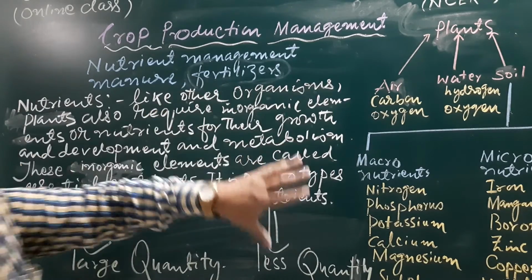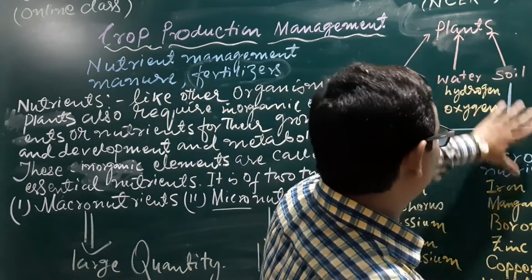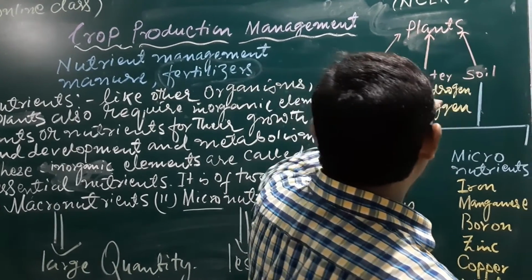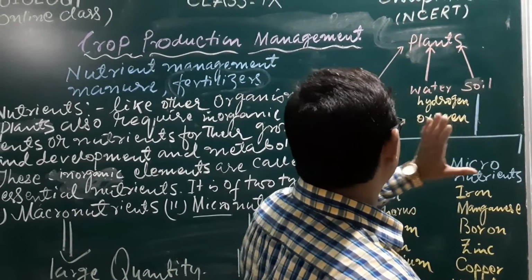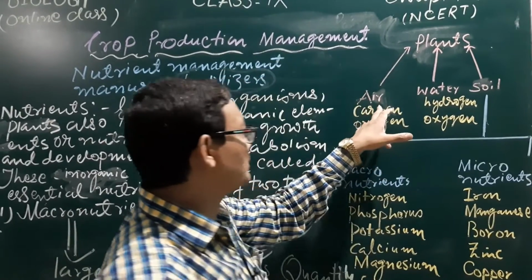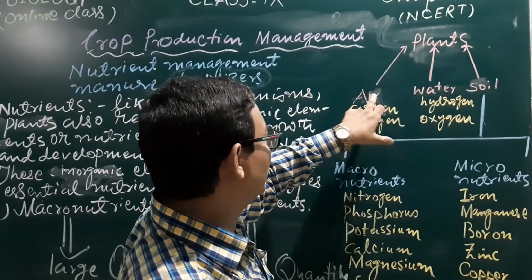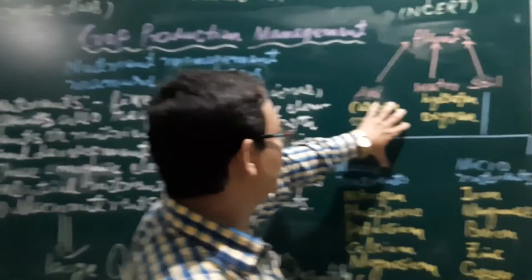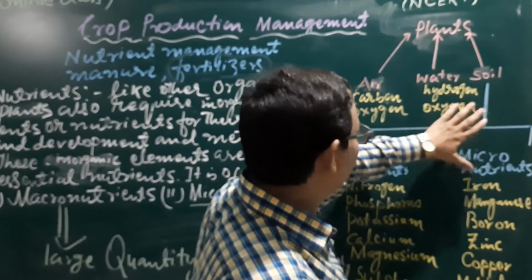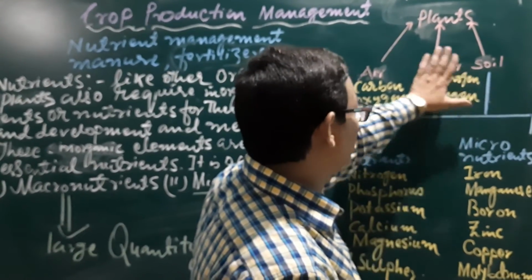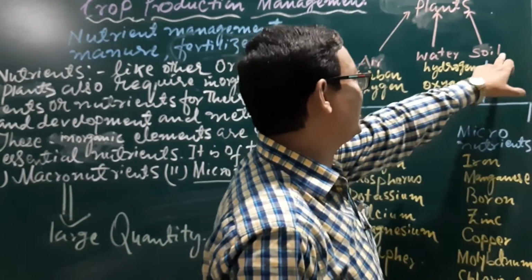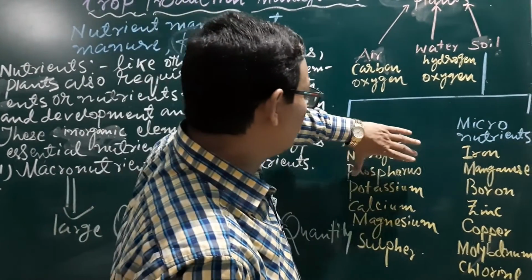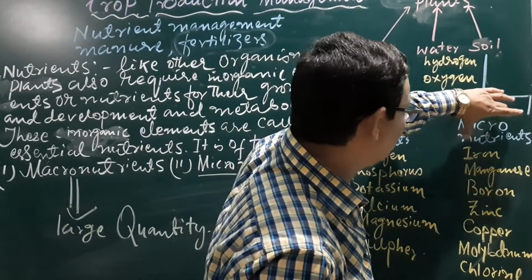Here these different types of elements and their sources are tabled. In the case of plants, there are three different sources of elements. What are these three different sources? Number one, air; number two, water; number three, soil. From the air, they get carbon and oxygen. From the water, once again, oxygen and hydrogen. From the soil, which is the nearest and richest source for plants, they get the two types, macronutrients and micronutrients.